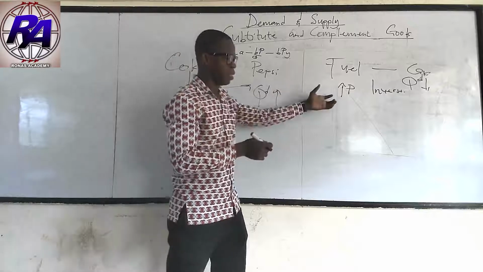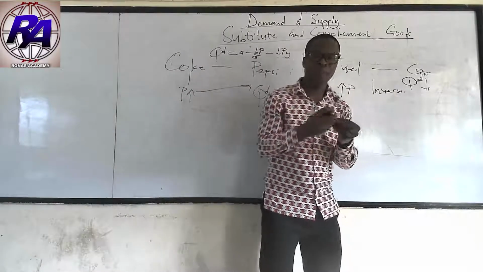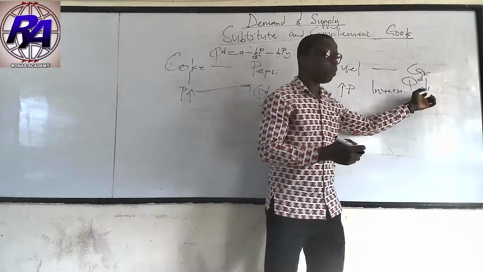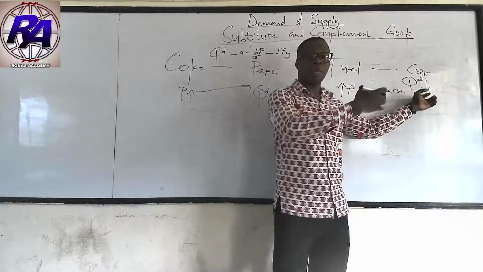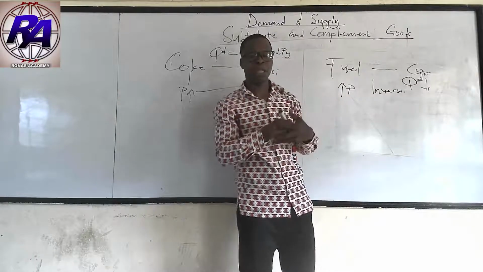With the complement, I'm increasing the fuel price, and then I need to go in for cars that will consume less fuel. Therefore, the demand for the cars at the normal level will decrease. So they have an inverse relationship.